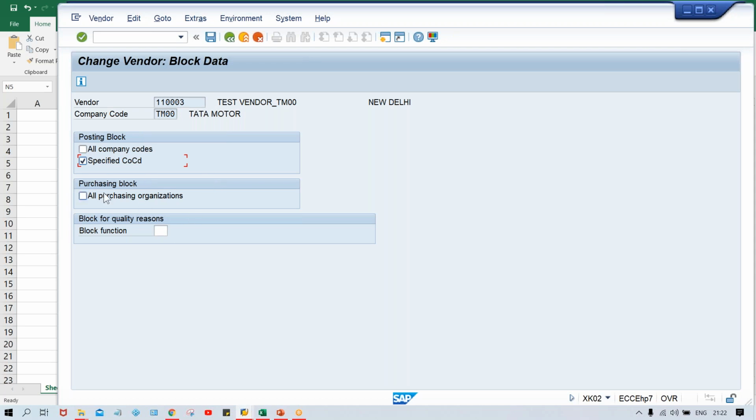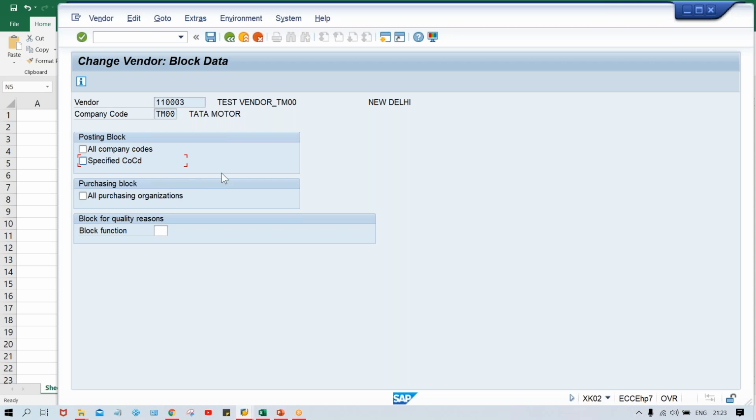Purchasing block also has a logic behind it, guys, but I have not set up purchase organizations. So in a single line, if you apply a purchasing block, you won't be able to set up a purchase order against this vendor. I'll just say this much only, because right now I have not set up the purchase organizations and all. If I explain the complete logic, you guys are going to be confused. So step by step, one by one, slowly I'm going to explain each and everything so that you will have a perfect understanding.